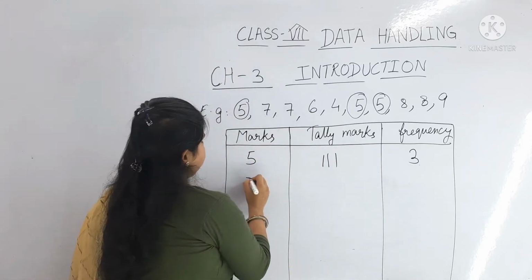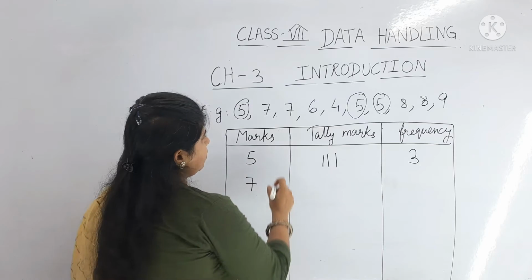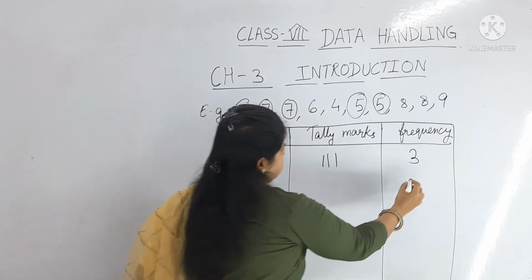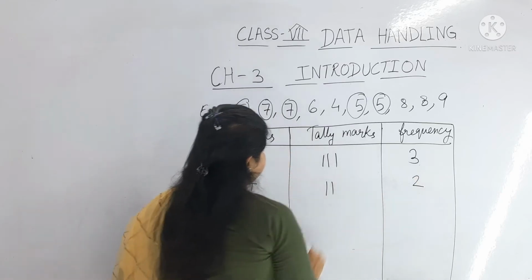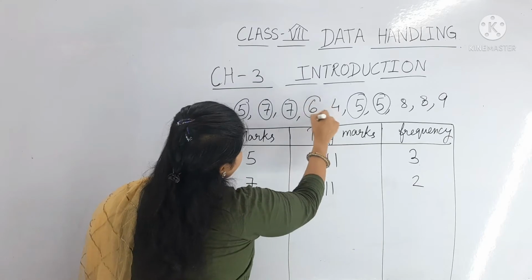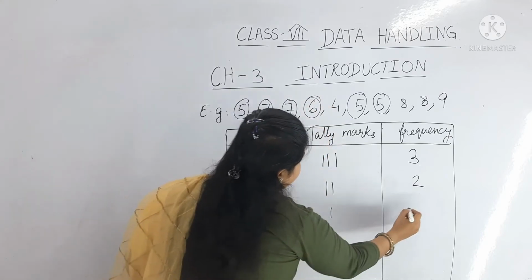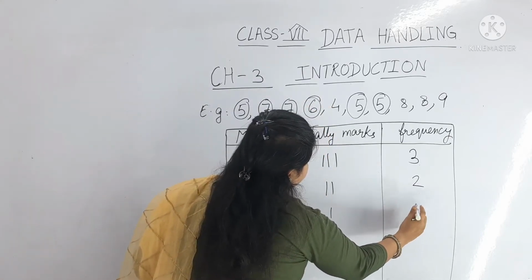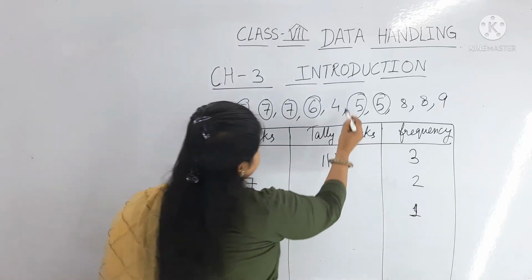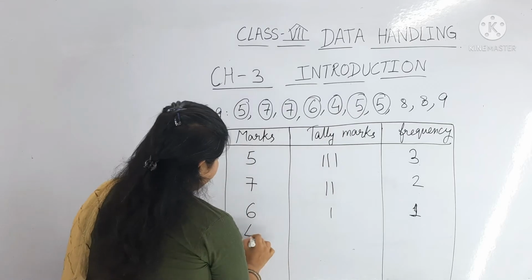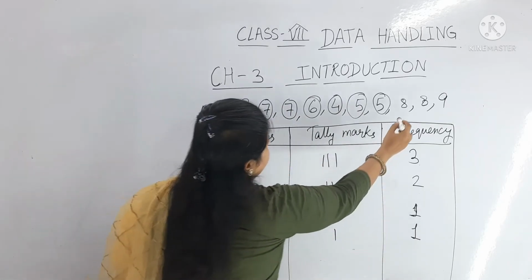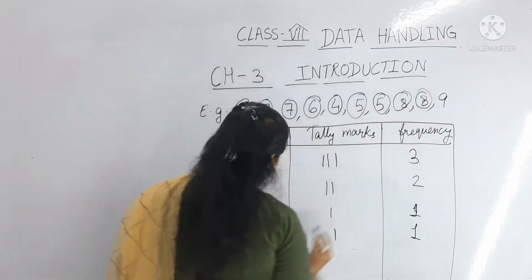Now come to the next one, that is 7. How many 7s are there? 1, 2. Okay, now come to 6. 6 is only 1, so this is 1. Okay, now come to 4. 1. 8, 2.